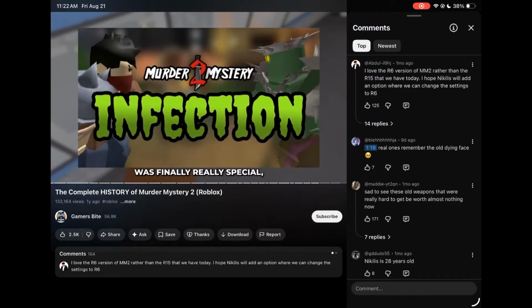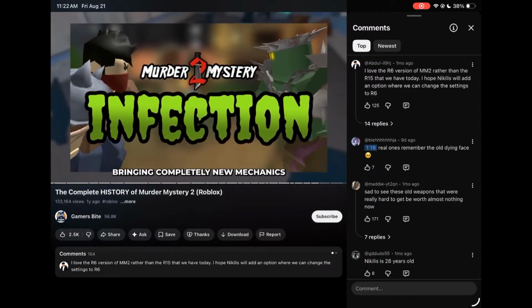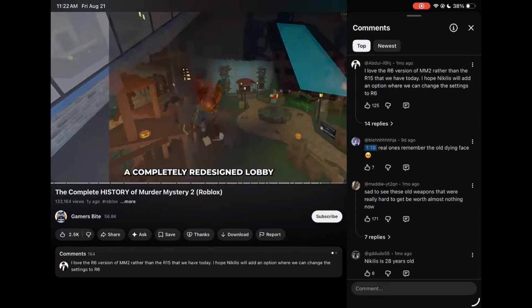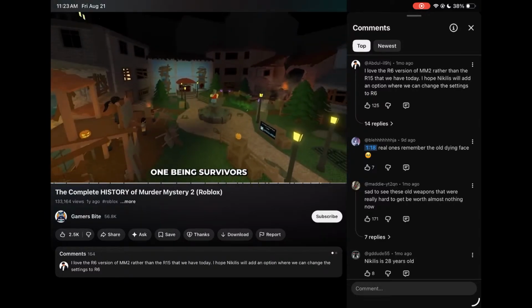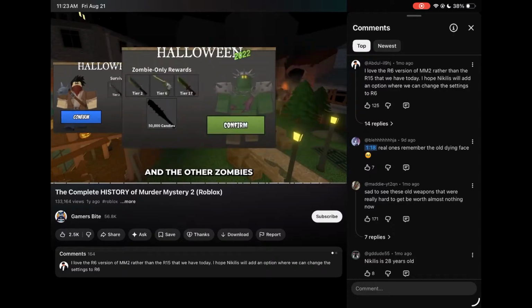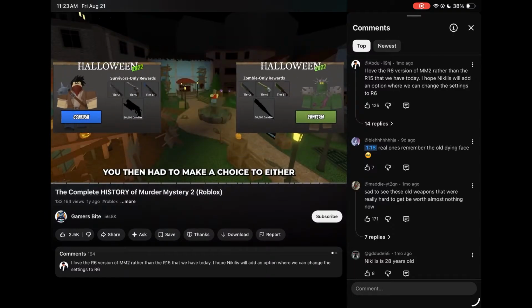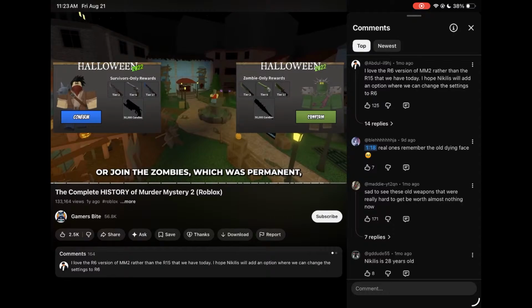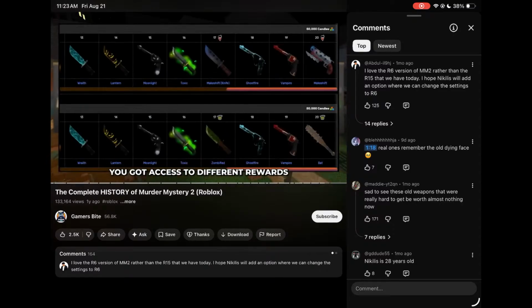That year's Halloween event was finally really special, bringing completely new mechanics and gameplay. After joining, you would see a completely redesigned lobby with 2 camps, one being survivors and the other zombies. You then had to make a choice to either join the survivors or join the zombies, which was permanent, and you couldn't change your mind. Based on the team chosen, you got access to different rewards in a total of 20 tiers.